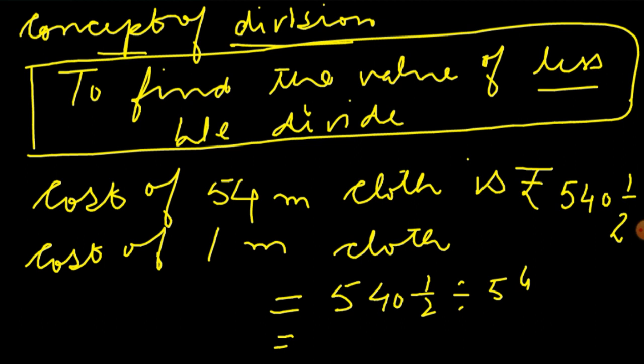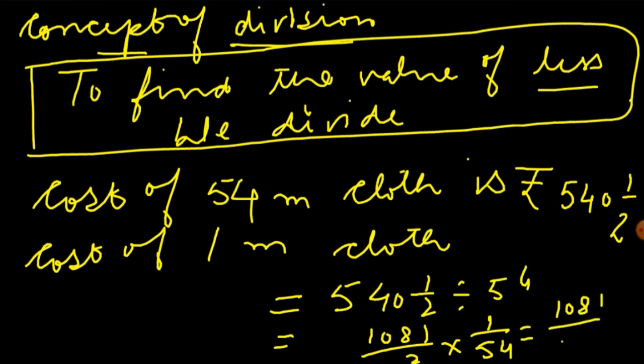So 54 2s are 1080, 1081 upon 2. So this 54 will become 1 upon 54. So it will be 1081 upon 108. So we will divide it, and by dividing you will get rupees 108 tens are 1080, rupees 10. 1 upon it is 8. So I hope you understand both the concepts. It will help you in doing all the problem sums.